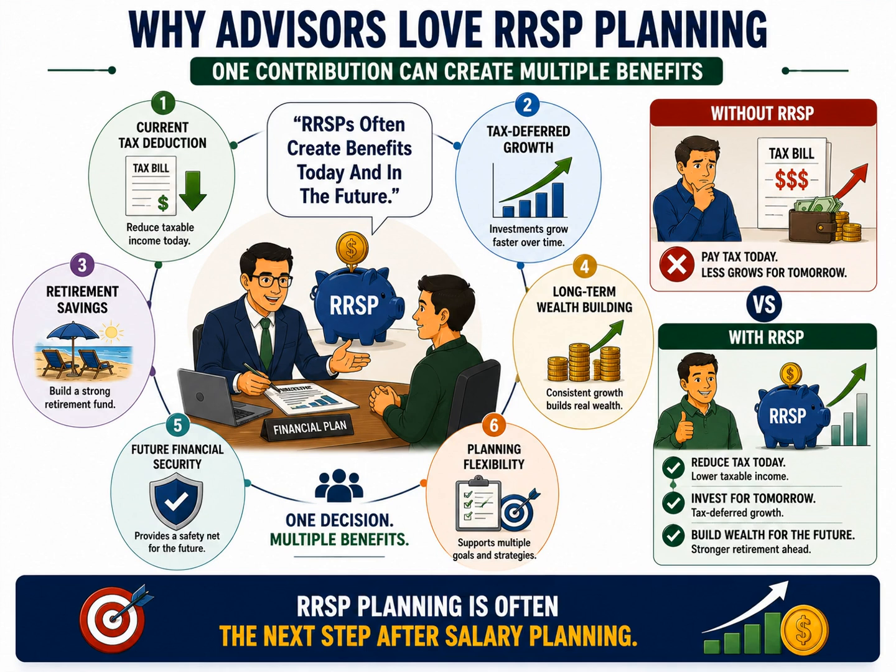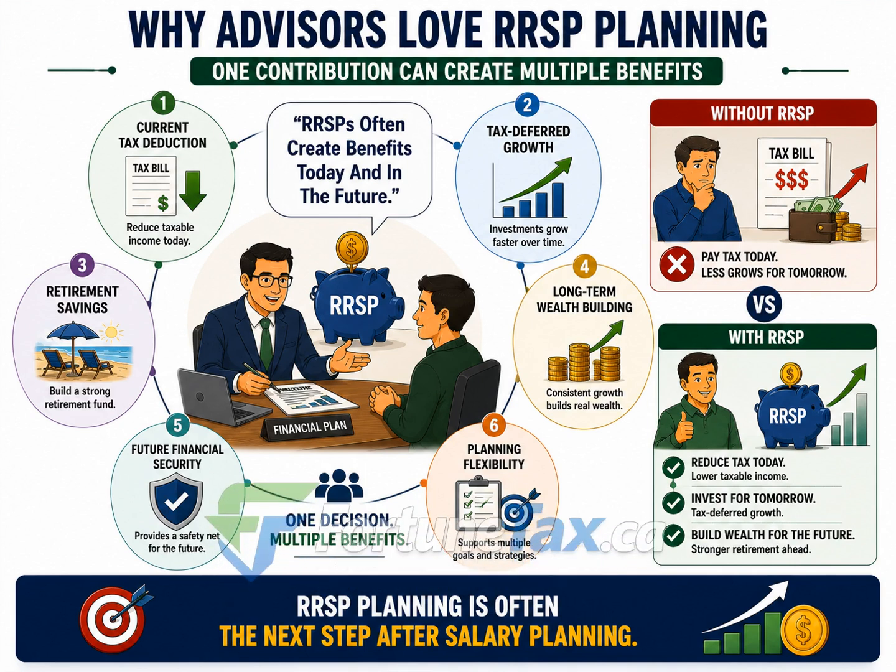The second benefit is tax-deferred growth. Once money enters the RRSP, investments can grow without annual taxation inside the plan, rather than losing part of the investment return to taxes every year. The funds continue compounding over time. This allows long-term growth to work more efficiently.